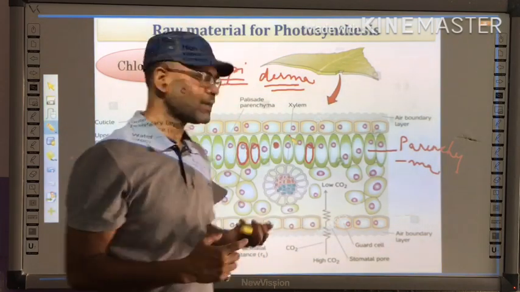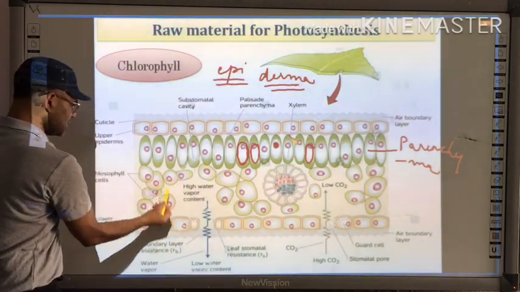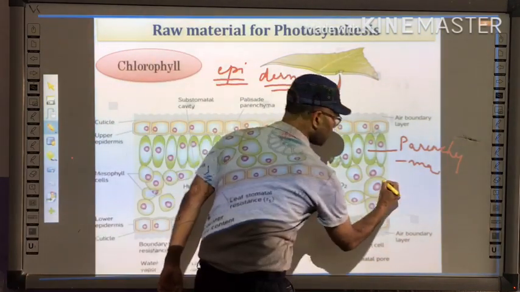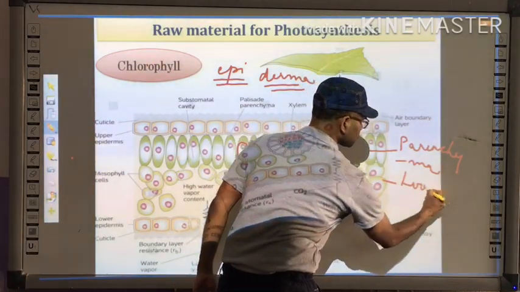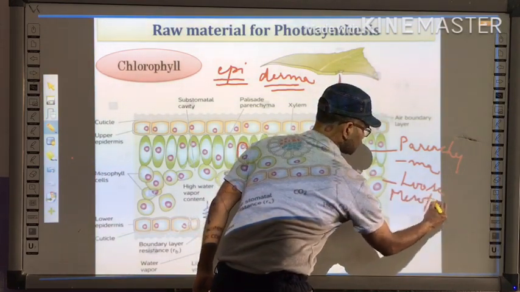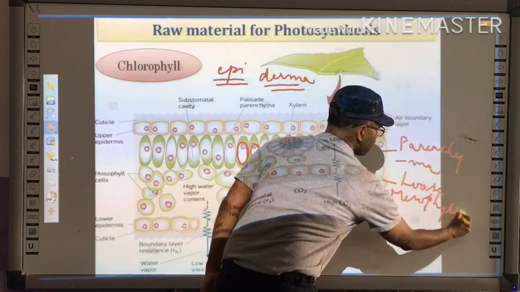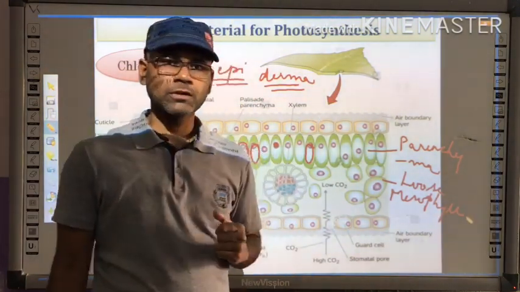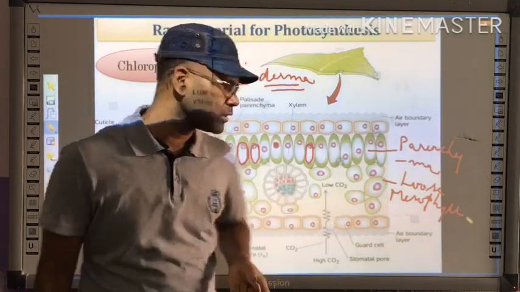Just below that, you will find this type of tissue. These are called mesophyll or loose mesophyll tissues. Why are they called loose?